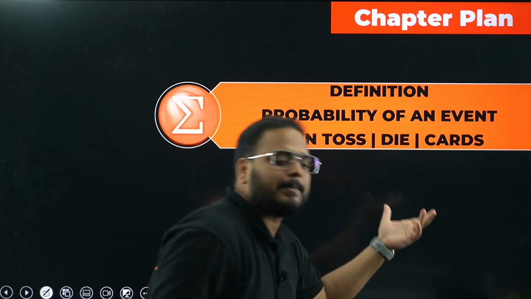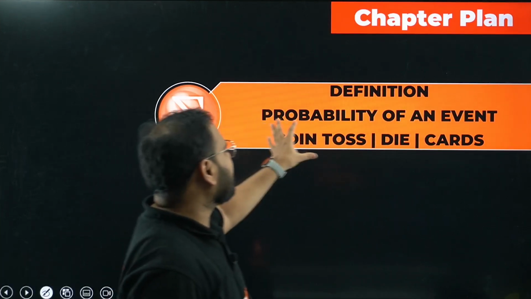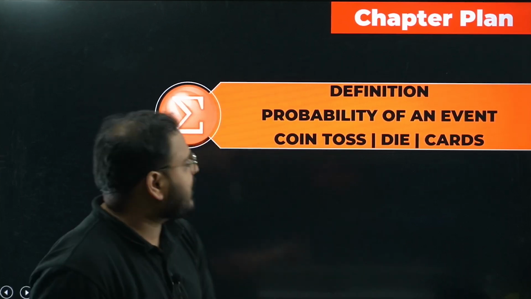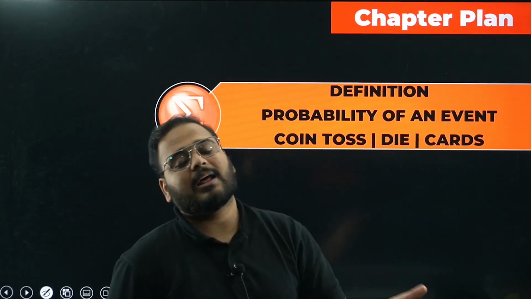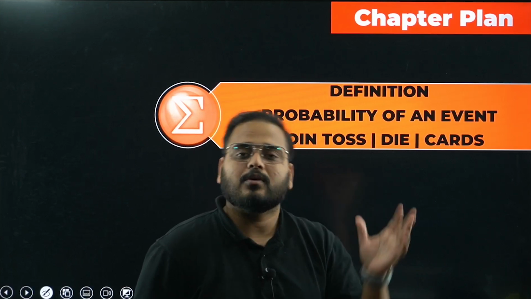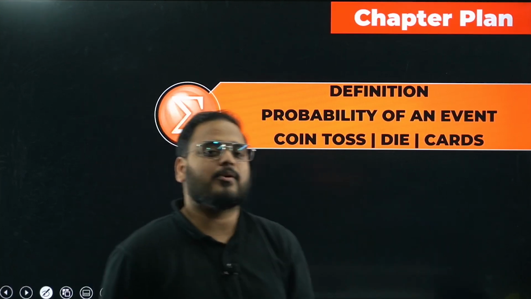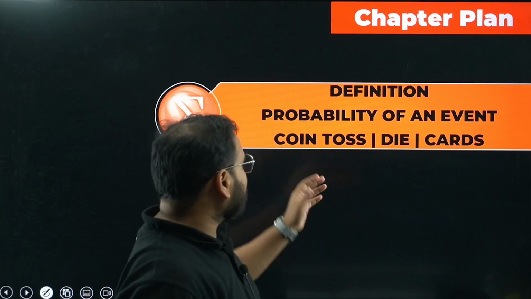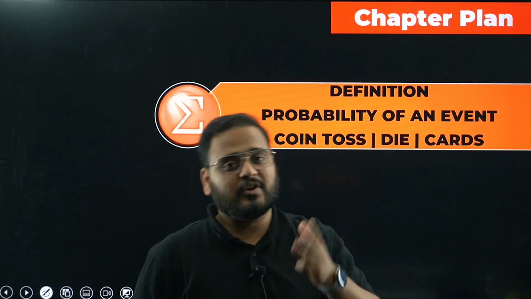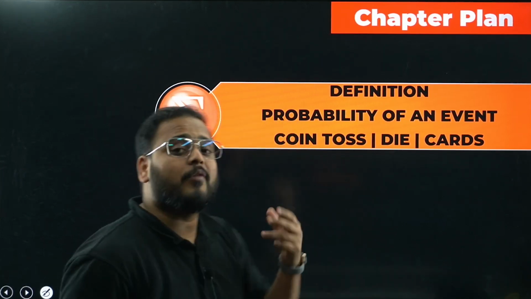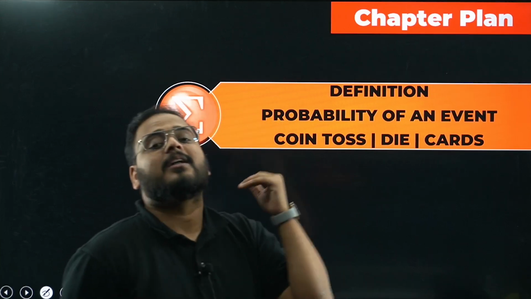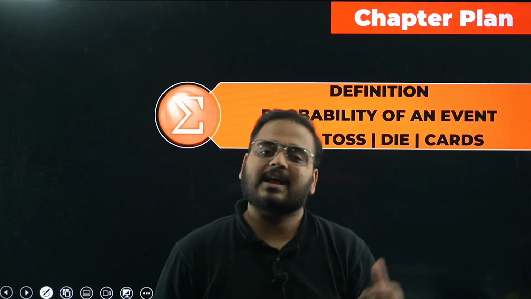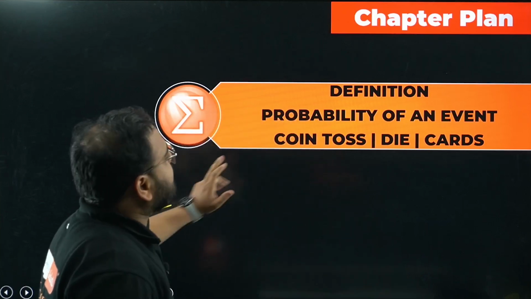Again, you know the chapter, how it is defined. You have a probability of an event. Some examples of the questions are die problems. You have cards problems, a deck of 52 cards with 4 categories: hearts, clubs, spades, and diamonds. The coin toss is also there, 2 coin toss and 3 coin toss, forgive me for that. They can also ask questions on prime numbers, even numbers, like that. I've taken some here as well. Have a look, the chapter plan is like this.